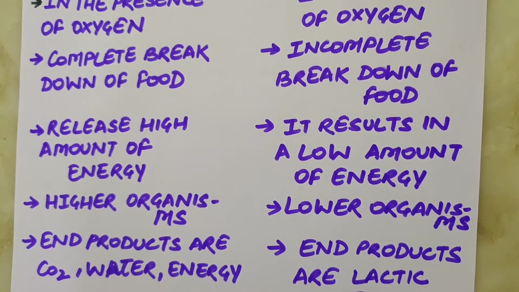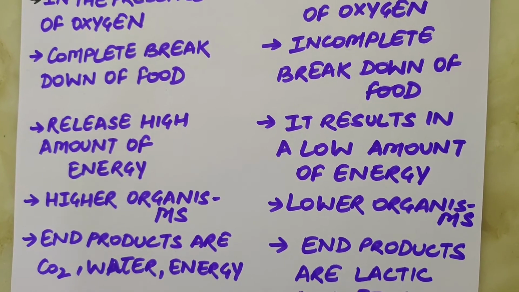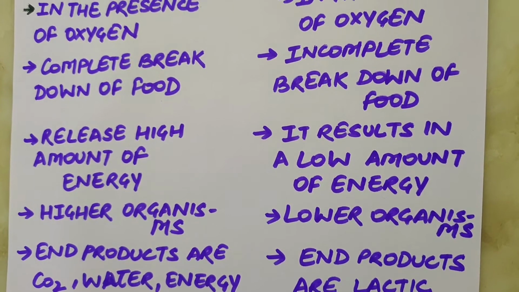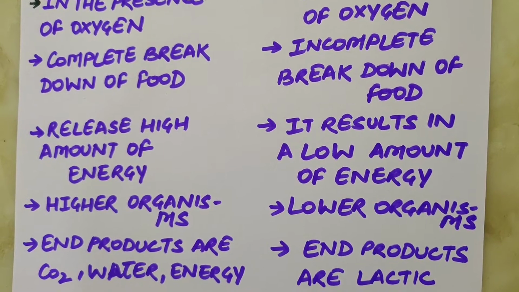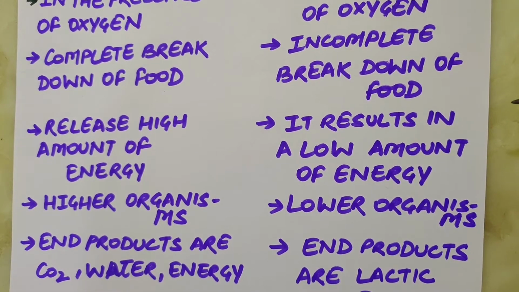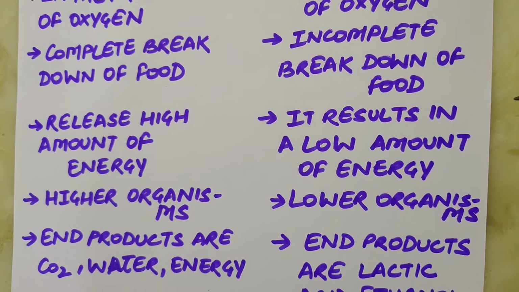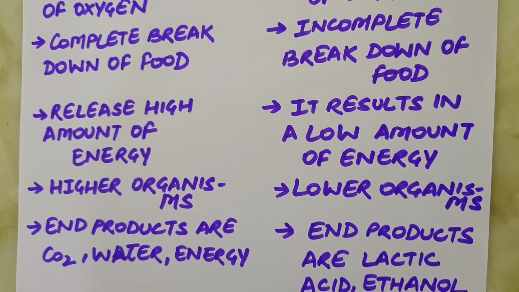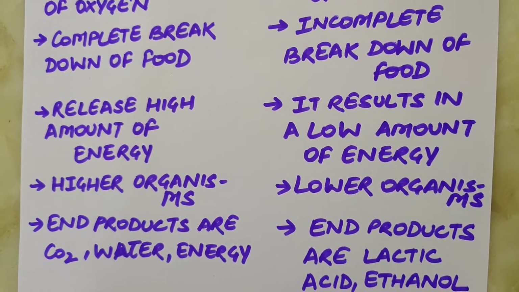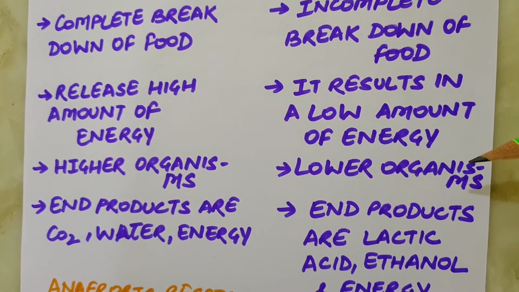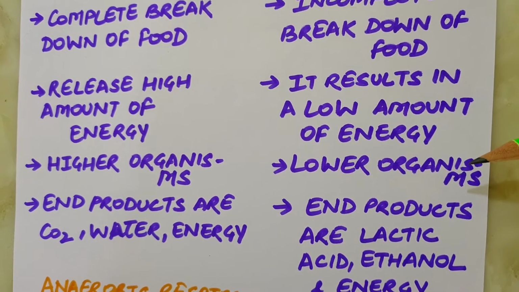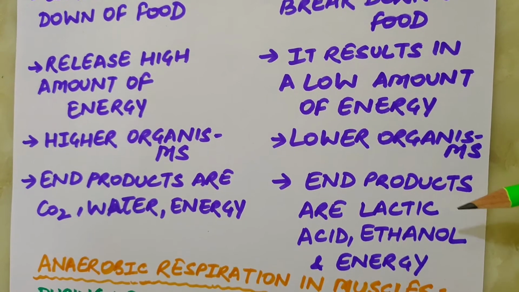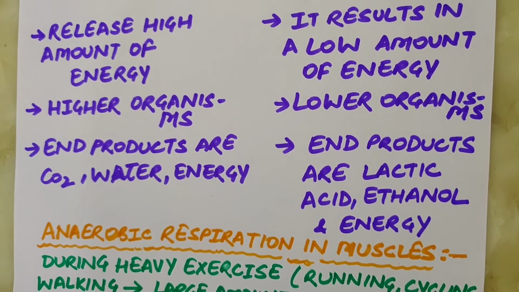During anaerobic respiration, smaller organisms like yeast can produce ethanol or alcohol as a byproduct, which is used in making wine or beer. The carbon dioxide produced by yeast is used in the bread making industry. The carbon dioxide gas released during this process causes the bread dough to rise. So anaerobic respiration generally occurs in lower organisms like yeast and bacteria. And the end products are lactic acid, ethanol and energy.